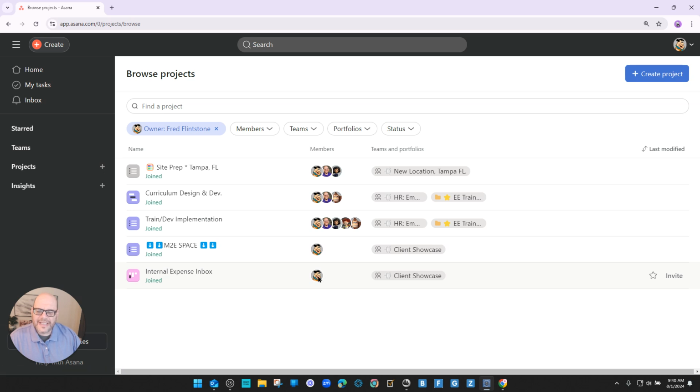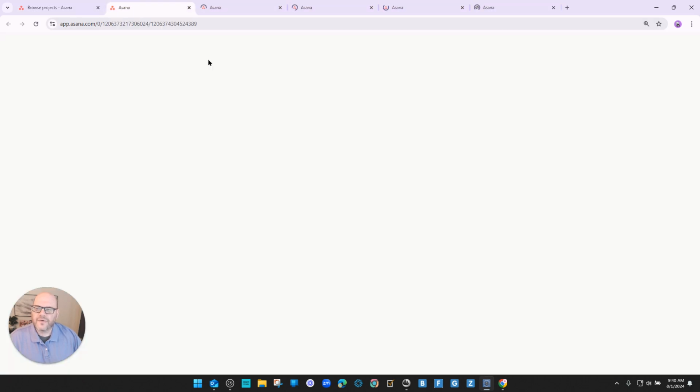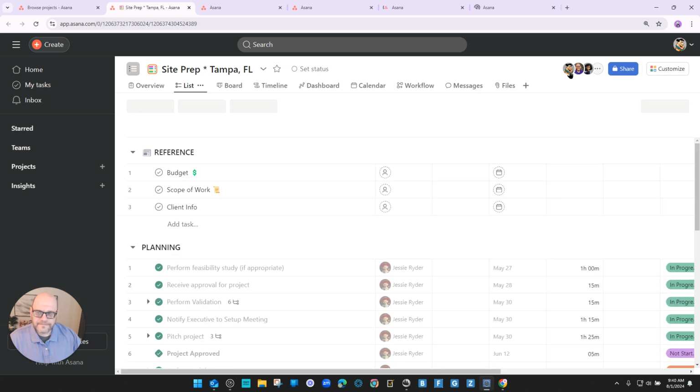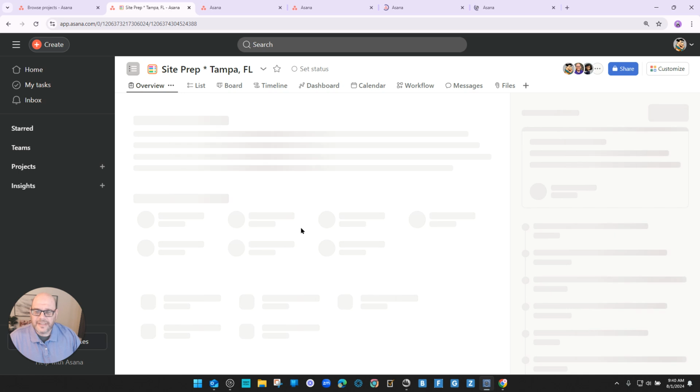Now I can't change Fred as the owner right here, but what I can do is hold the control key down on my PC keyboard, or the command key if we're using a Mac, and I can select each of these right now. As I'm holding this down, you'll notice that they're opening in new tabs right over here. So I can open each one of those in a new tab, and I can basically set the owner to be someone else.